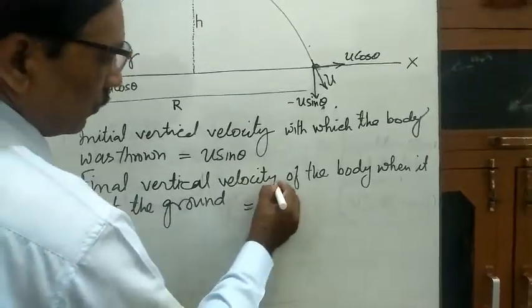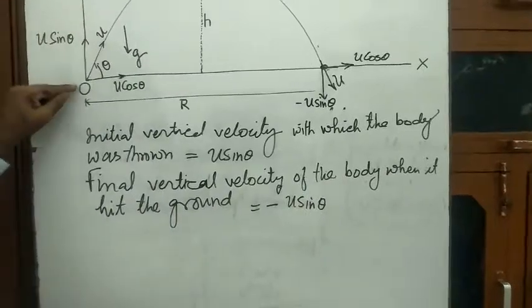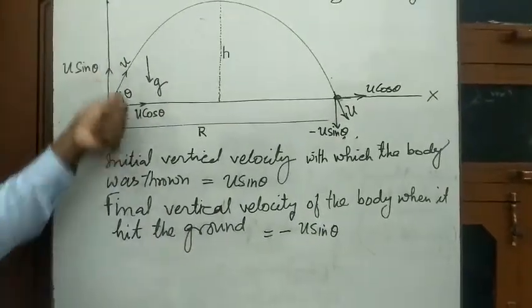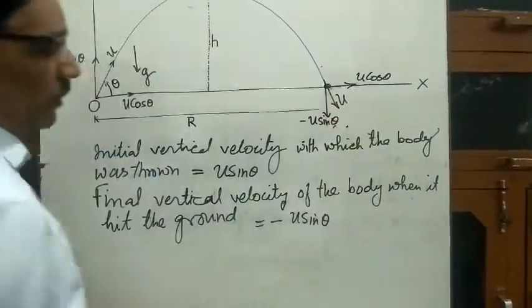This will be equal to minus u sin theta. This is the initial velocity when it is thrown in vertical upward direction, and when it hits the ground, its velocity is minus u sin theta.